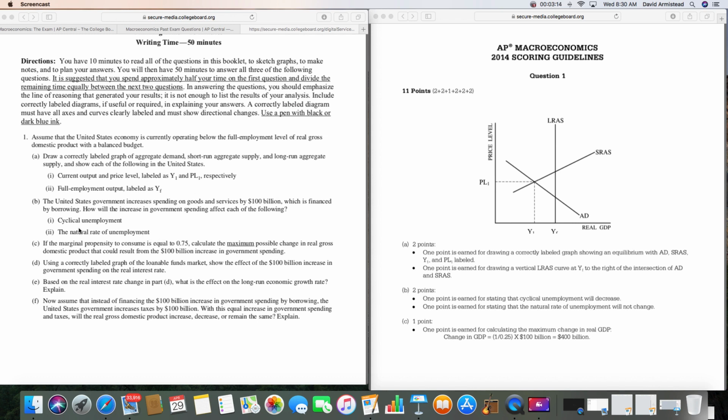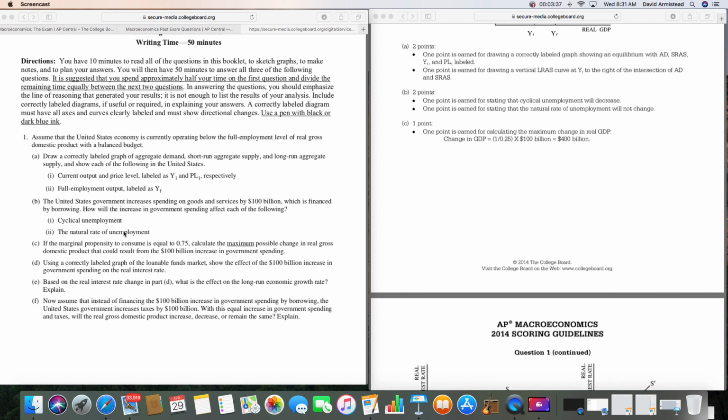Your natural rate of unemployment would not be impacted by an increase in government spending. What is the only thing that can impact the natural rate of unemployment? Something happens to welfare benefits or unemployment compensation. All right, so you got none of that going on here, so nothing's going to happen to that natural rate of unemployment. All right.